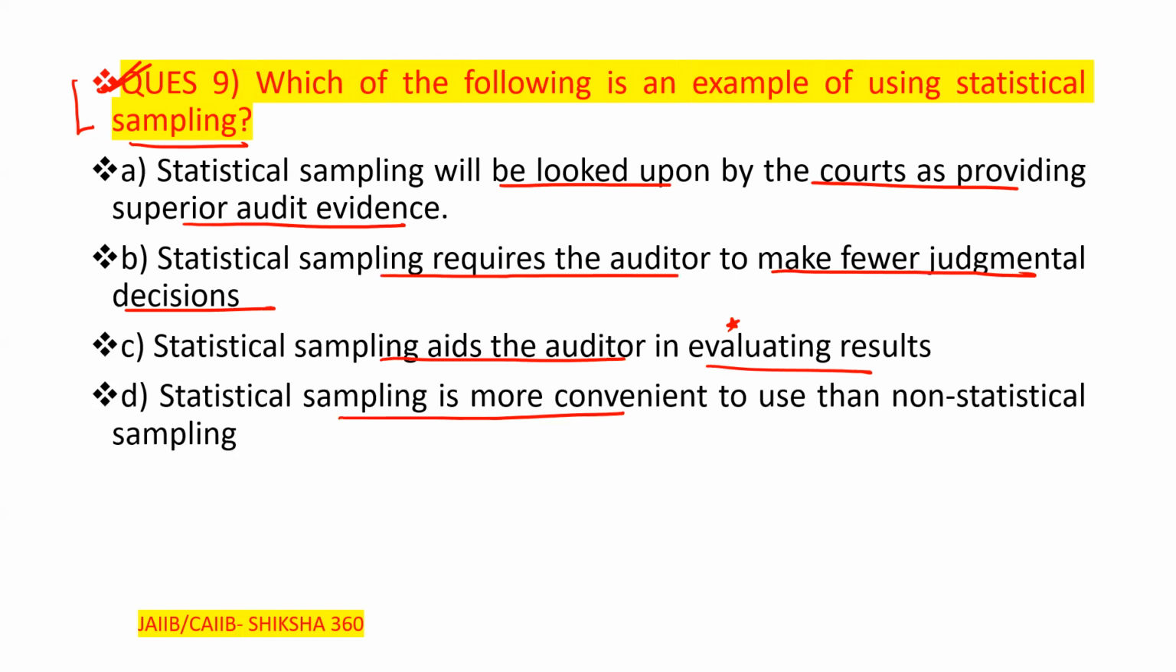So which of the following is an example of statistical sampling here? The correct answer here is option B: statistical sampling requires the auditor to make fewer judgmental decisions. Clear? To make fewer judgmental decisions. No need to worry regarding this question. We will discuss in detail all these types of sampling techniques in part 2. Clear? In part 2.